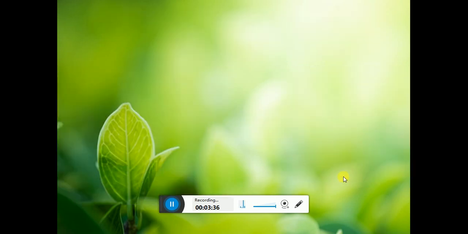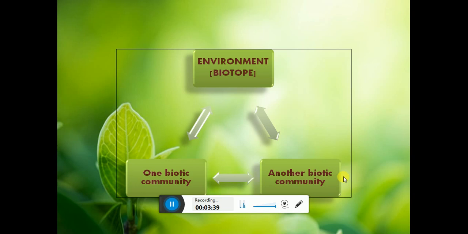So let's talk about why ecosystem is called an open system. Now what we saw is that the environment, that is the non-living community which we called biotope, is interlinked with the living community which we called the biotic community. Here you can see that it is a two-side arrow, meaning the biotic community benefits the environment, that is biotope, and the non-living community also benefits the biotic community.